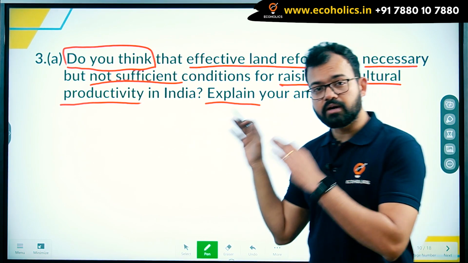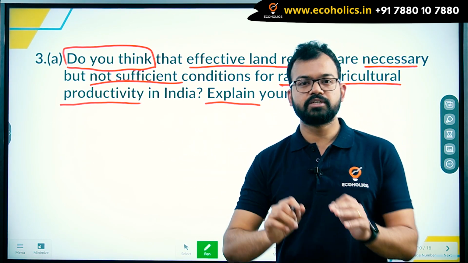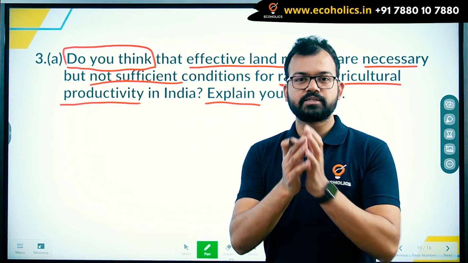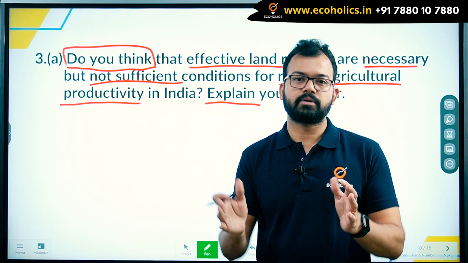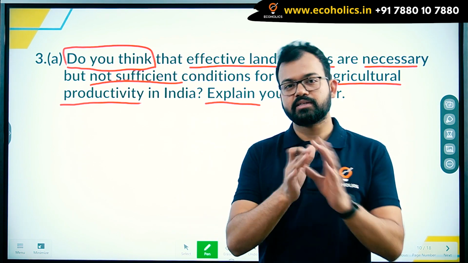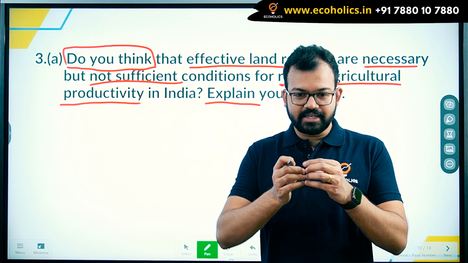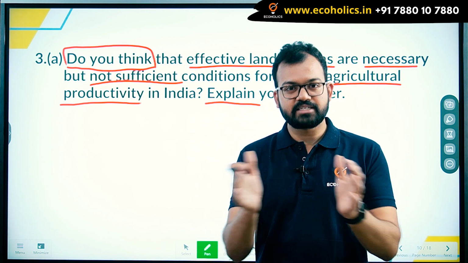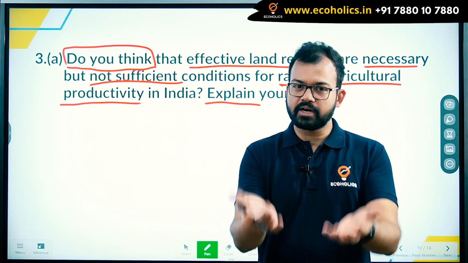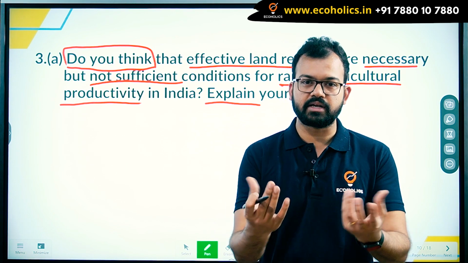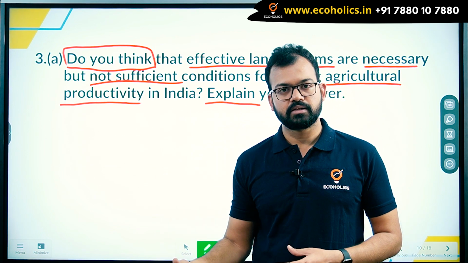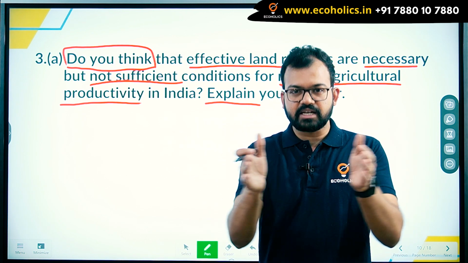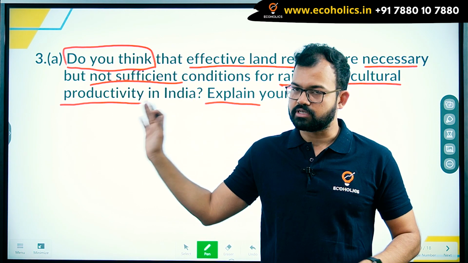Now, why does the question come into the examination? The reason is very simple. You can see that urbanization is expanding. Everyone is constructing something because the population is growing and we need to provide housing. Every time you see the cities expanding and agricultural land shrinking. When agricultural land is shrinking, it is important to raise productivity, because if you do not raise productivity, you will not be able to feed the whole population. Over the years agricultural land is shrinking, so we have to think about productivity. That's why the question is in the examination.